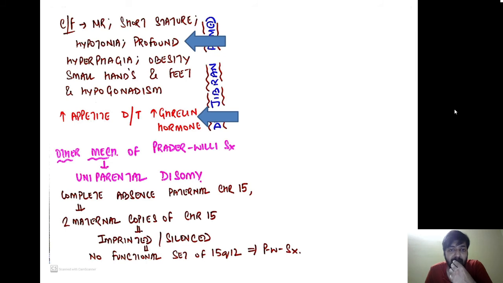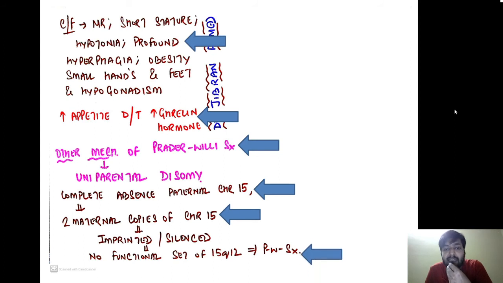The other mechanism is uniparental disomy. What is the meaning of uniparental disomy? Over here there is a complete absence of the paternal chromosome number 15. So we have two copies of the Prader-Willi gene, and both of them are present in the mother, but both the genes present in the mother are imprinted or silenced. So again there is no functional set of 15q12. Why is it called uniparental disomy? Because both the copies are produced from the same parent, not from either parent.